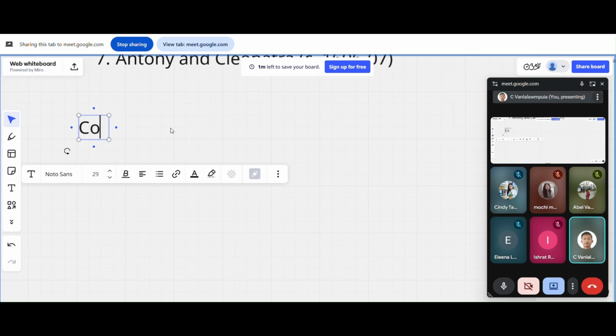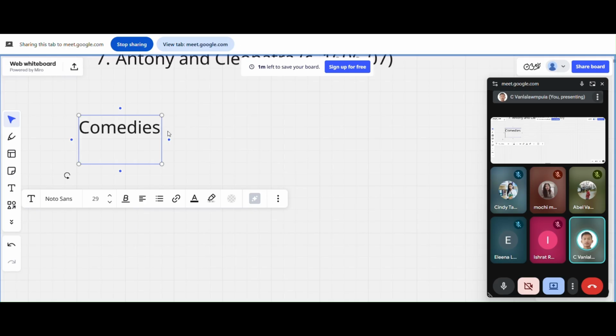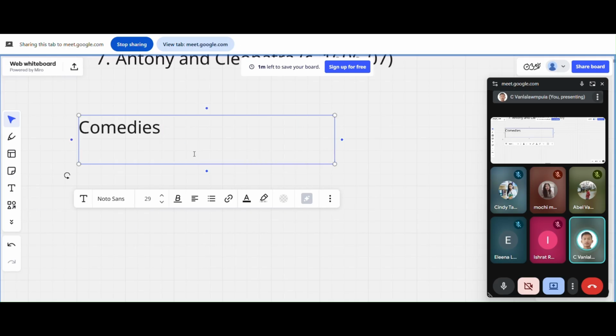Comedies are meant for laughter. Okay, what do you mean by tragedy? Do you know the meaning of tragedy? Tragedy is, in simple terms, what? Titanic. Titanic is a tragedy, right? Why is Titanic a tragedy?